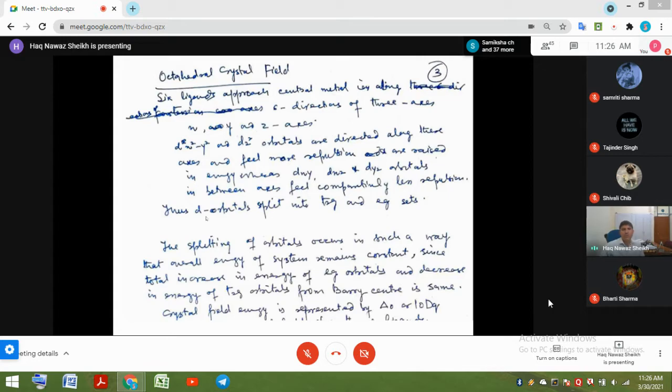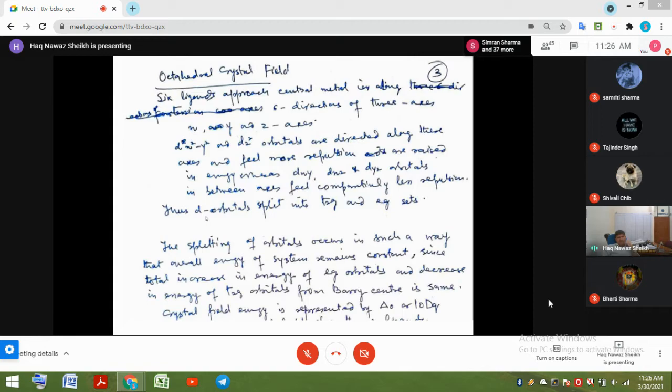Right? Now let's go to the octahedral crystal field. You have 6 ligands approaching in a non-spherical environment, non-spherical symmetry, which is of course highly symmetrical geometry, but not as symmetrical as the sphere.